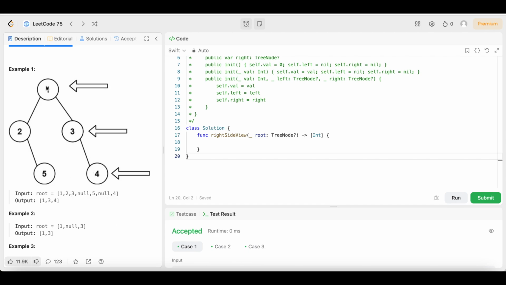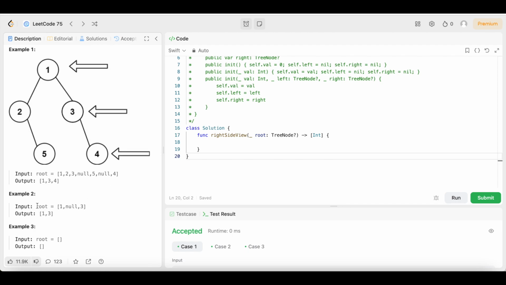Whereas on these 3 nodes, 1, 3, 4, they are blocking 2 and 5. So if we were standing right here, we would not be able to see 2 and 5 because 3 and 4 are in the way. However, if 5 had a child node and 7 was right here, there would be nothing blocking it. So if we were standing on this side, we would still be able to see it, and we would have to include it in our list of nodes, which is why we cannot just come down the right side like we would normally do. So with that being said, let's look at example 2.